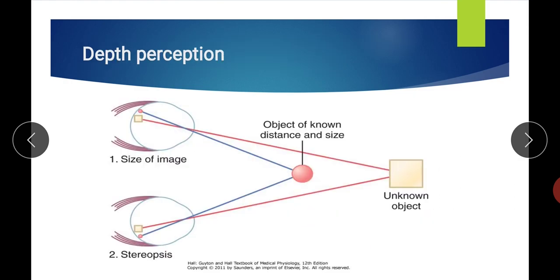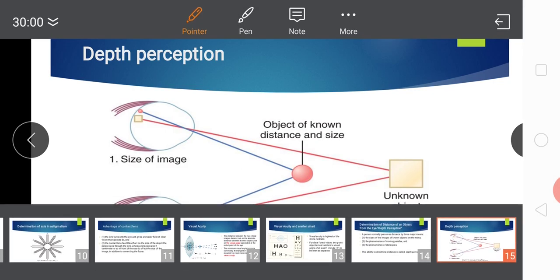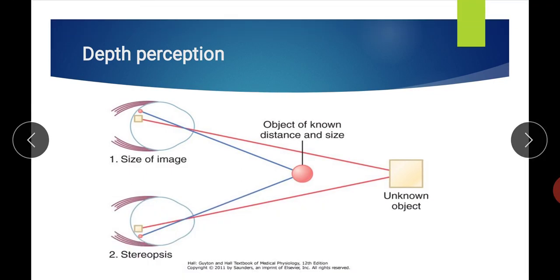Whatever we have discussed, you can see here in this figure. One is the size of the image that we discussed: the object which is nearer is perceived as large, and the object which is far forms a small image. Another is moving parallax, which we discussed, and the third is stereopsis.